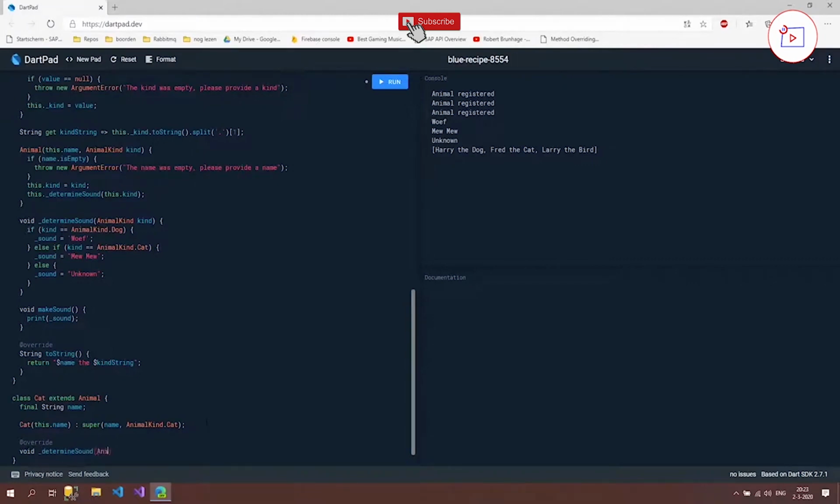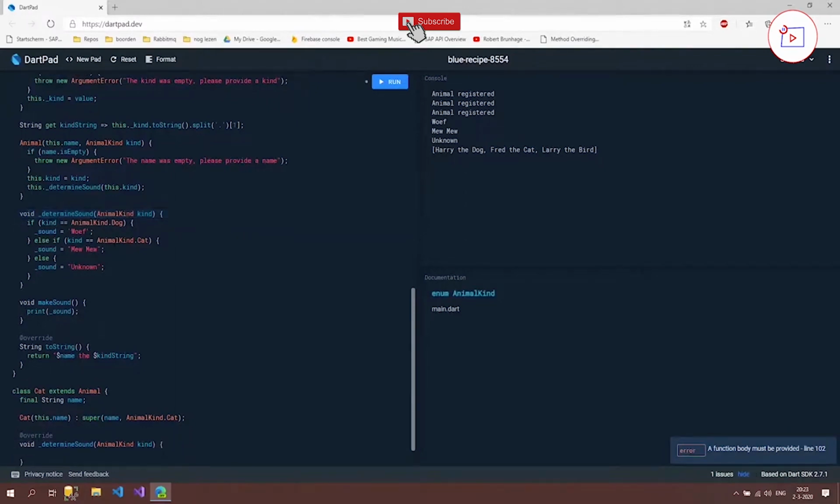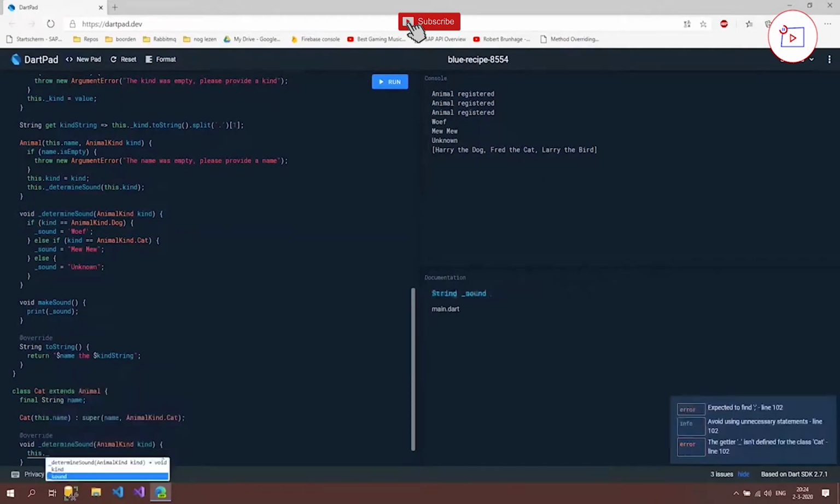So we override, not a double V, override, and then we say void determine sound. I have to make sure that this looks the same as this one, because otherwise it isn't going to override it. So I'm still going to expect the animal kind. And then I'm just going to say this.sound, and as you can see, I can access the variables that are in our animal class and not in our cat class. That's because of the inheritance.